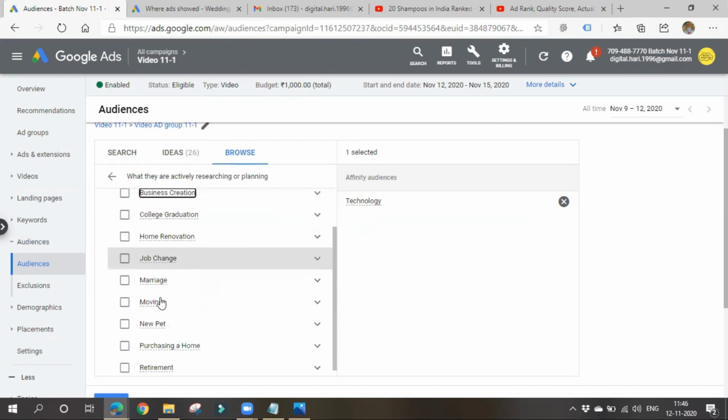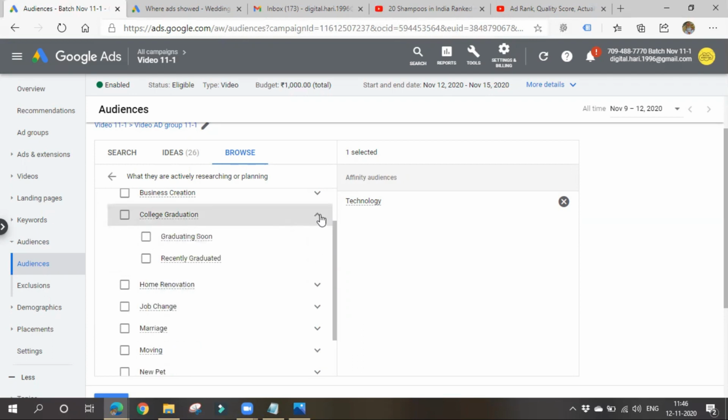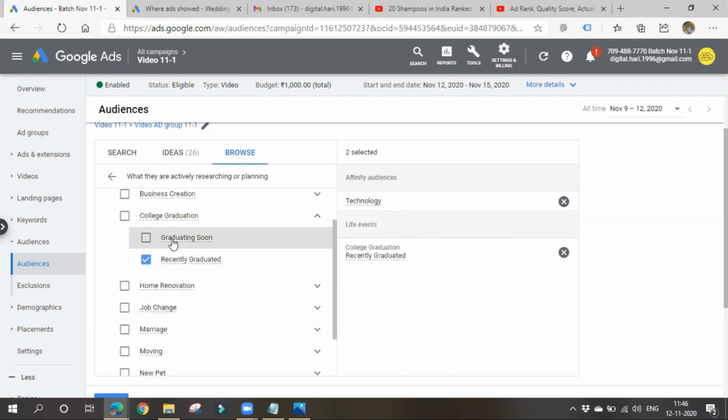Life events: you can also choose based on life events, whether they are married or single. You can choose based on that also. College graduation, graduating soon, they might be interested in learning something new. Recently graduated, like that also you can choose.